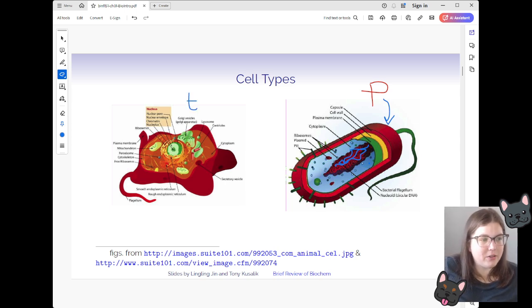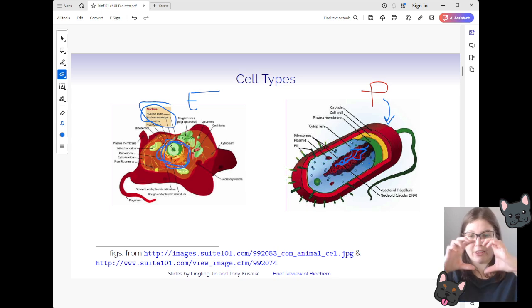Whereas with our eukaryotes, which we have over here, you'll see we have a nucleus, which is this part right here. It's actually very hard to see for my eyes in this image, but I'll share some other ones on Canvas. It's actually a three-dimensional sphere-ish shape, loosely speaking, where it has that lipid membrane with some protein pores so things can pass in and out of it. But all of that genetic information is typically contained within that nucleus. Oftentimes it's drawn in the center of the cell, but that doesn't mean it only exists in the center of the cell. It just means that it has that lipid membrane that's containing all of that information.